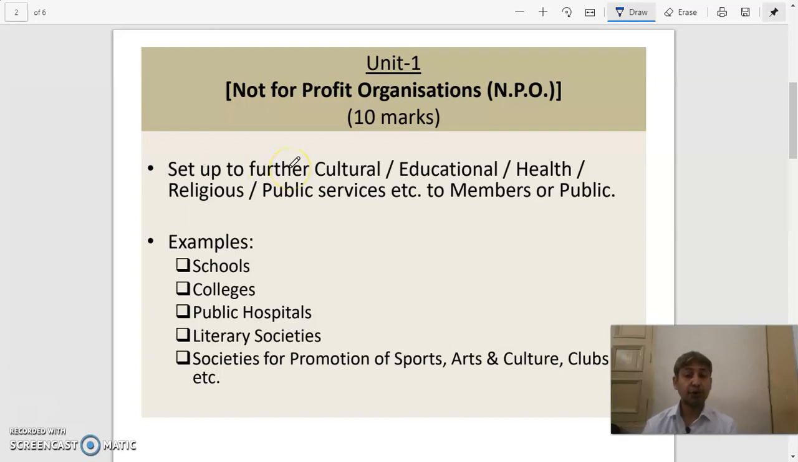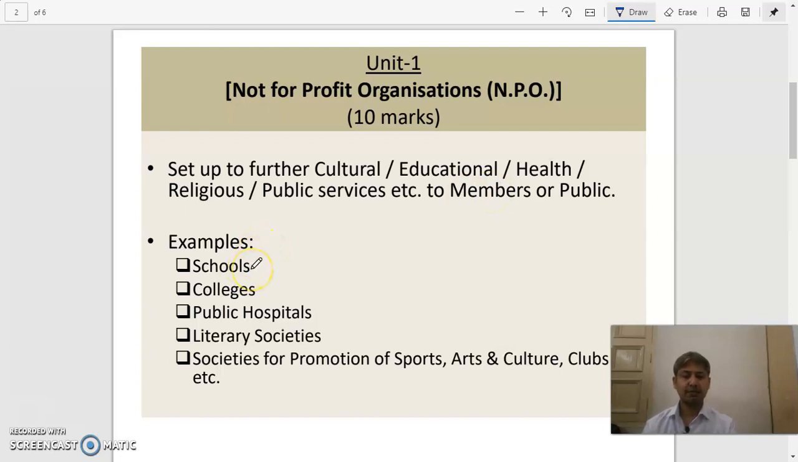So these are not profit motive entities. Again, I'm saying these are not profit motive entities. These are basically set up to provide some public services to the public, or it can also be that they are only to provide public services to the members of the NPO.